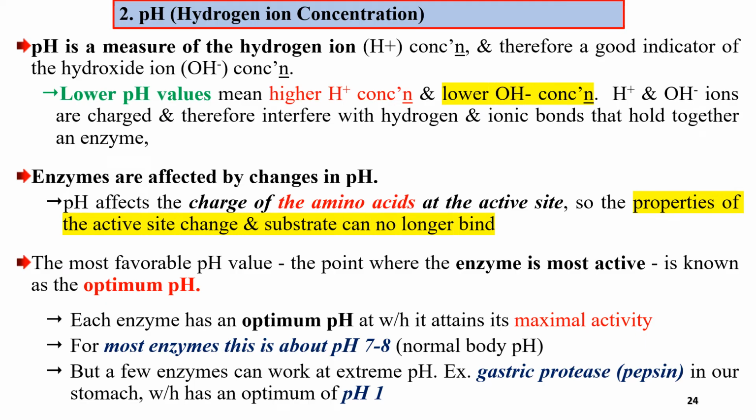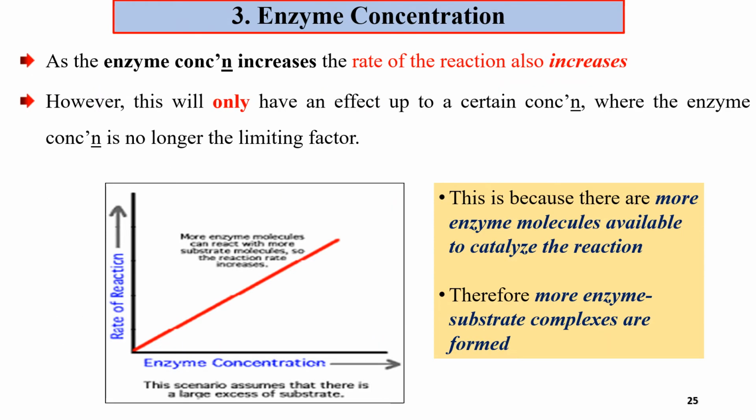For most enzymes, a pH of about 7 up to 8 is the normal body pH, but a few enzymes can work at extreme pH. The enzymes that work at low or acidic pH include gastric protease, or pepsin, in our stomach, which has an optimum pH of 1. The most acidic working enzyme at pH 1 is pepsin, or gastric protease.